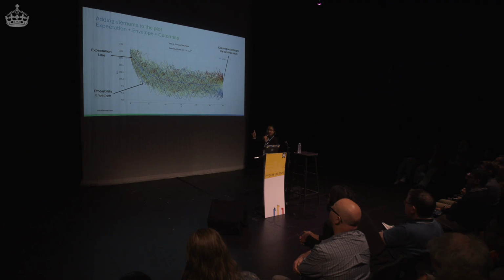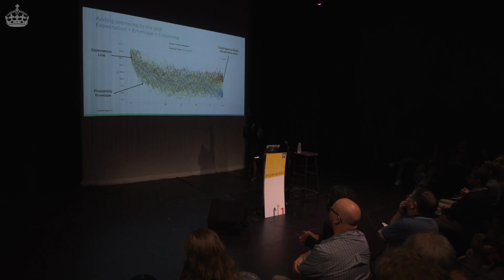And last but not least, I changed the color of the paths. And now, because usually we care about the focus, the last point, I'm coloring the paths according to where the last point is. So you can see it goes from blue to red.